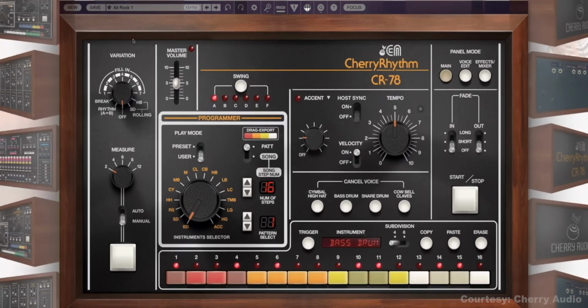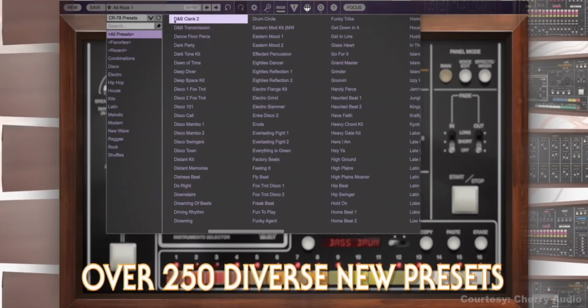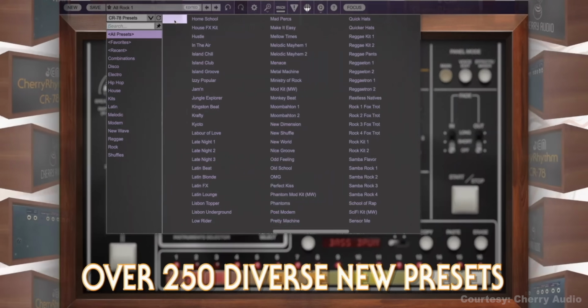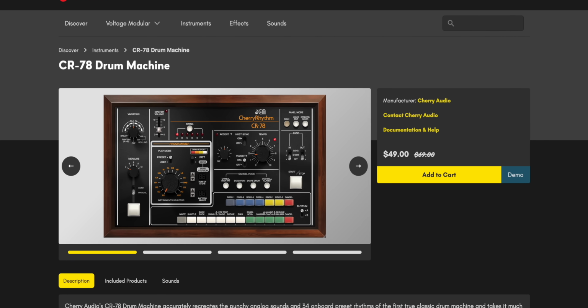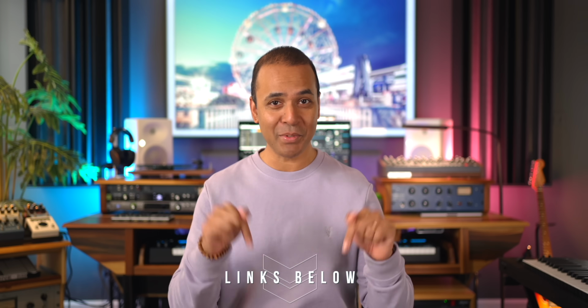They also added a 16 or 24-step sequencer to the list of features and 250 additional sounds and beats compared to the original. I'm a big fan of Hall & Oates, and this is a pretty cool plugin to have. It's selling for $49 at an intro price right now. Links to everything are below the video.